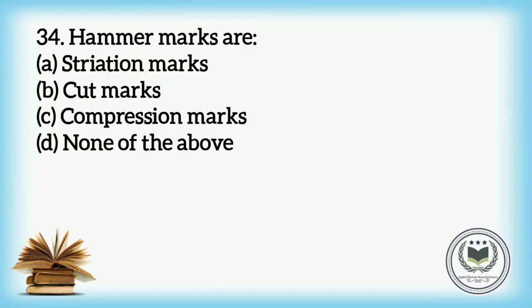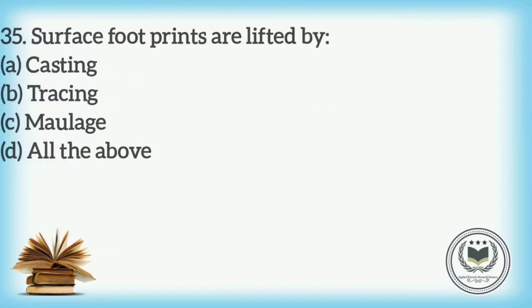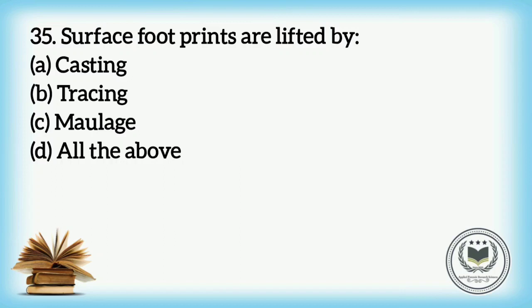And the correct answer is option C, Compression marks. Question number 35. Surface footprints are lifted by: option A, Casting; option B, Tracing; option C, Maulage; option D, All of the above. And the correct option is option B.